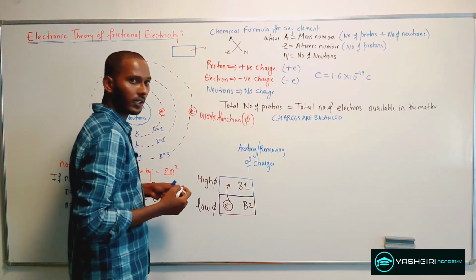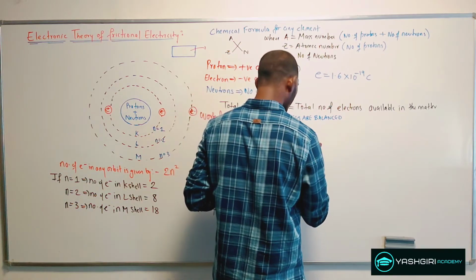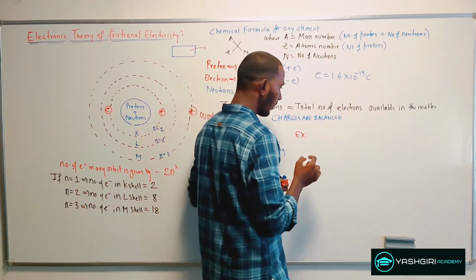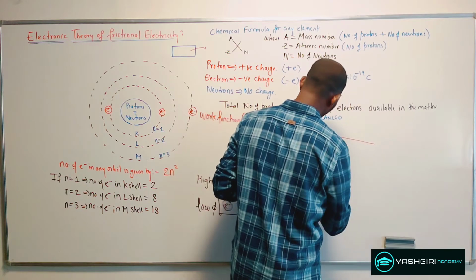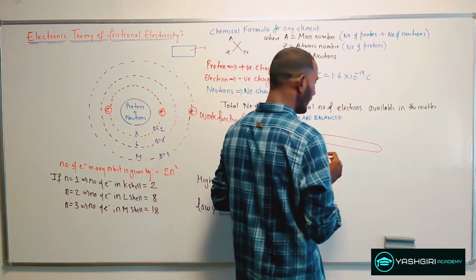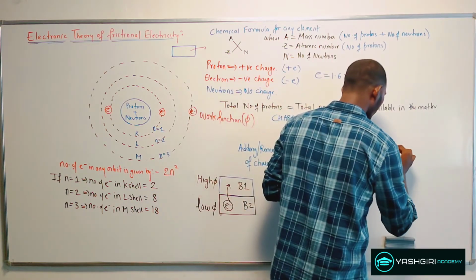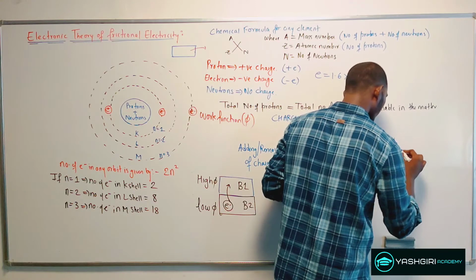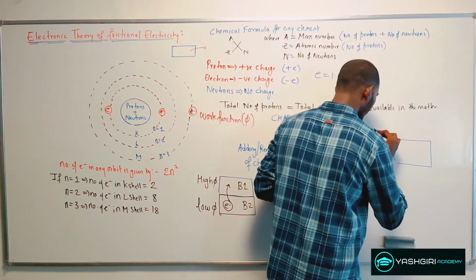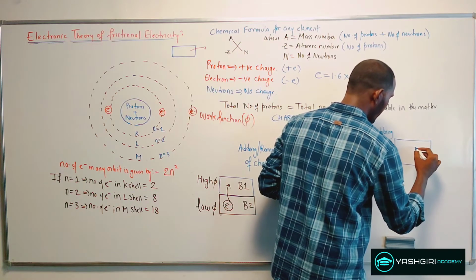Now to be more clear, let me take an example of a glass rod rubbed with a silk cloth. Let this be my glass rod, and let this be the silk cloth.